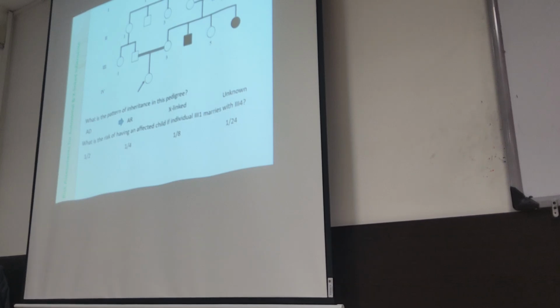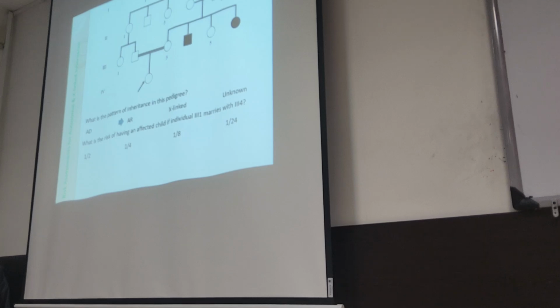2-4 is an obligatory carrier, since 2-5 surely has the gene. Professor, it is 1 over 4.